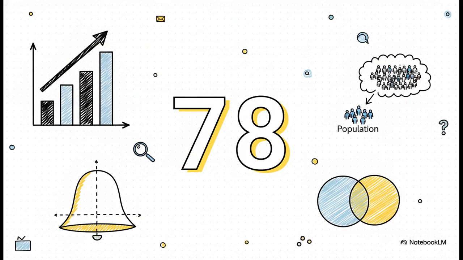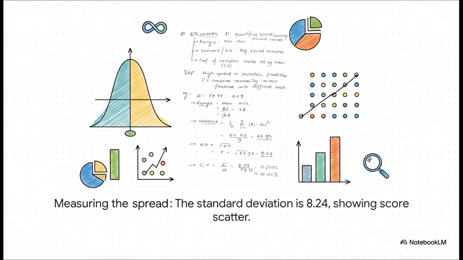Now, if you line up all 9 scores from smallest to largest, the one right in the middle, the 5th one, is 78. That's our median. And what's cool about the median is that it doesn't really care about super high or super low scores, which can sometimes throw off the mean. But knowing the center is only half the story. We also need to know about the spread.